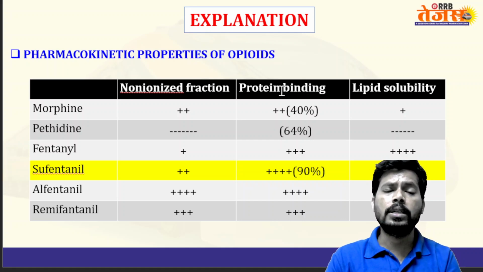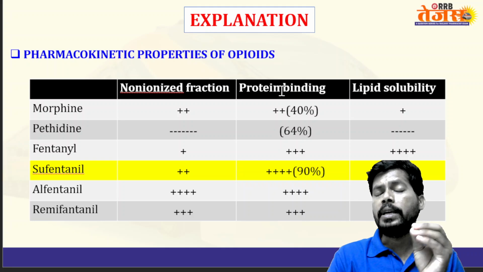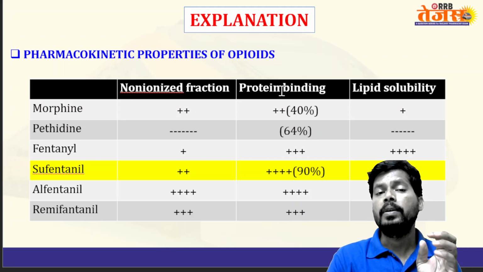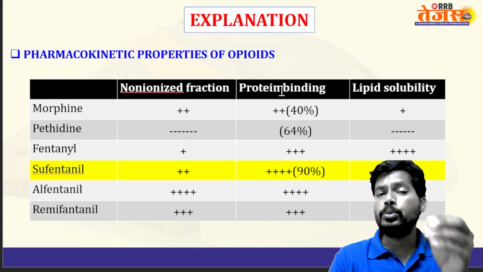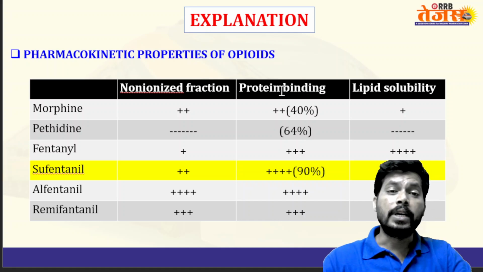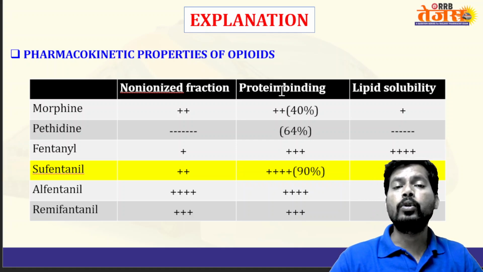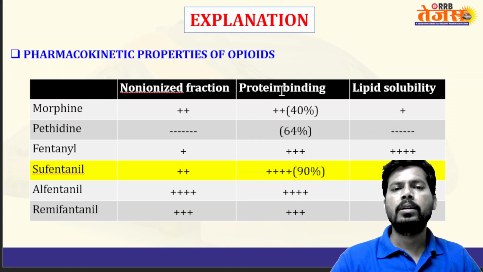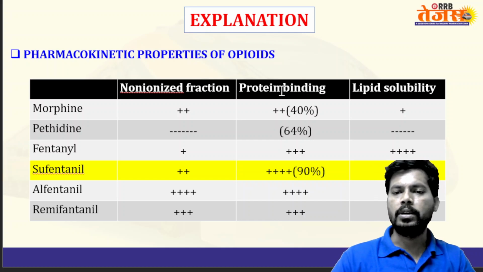Plasma proteins like albumin, globulin, etc. regulate the drug concentration in the plasma. If the drug is highly bound to plasma protein, it has less distribution in the plasma. If the drug is less bound to plasma protein, it has high distribution in the plasma. If a drug is highly bound to plasma protein, then it has low volume of distribution. If a drug is less bound to plasma protein, it has high volume of distribution.